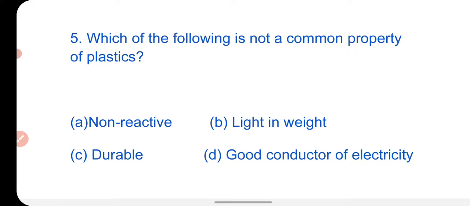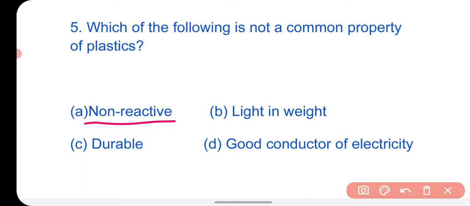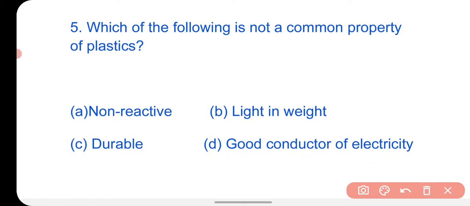Next question is: which of the following is not a common property of plastic? The options are: it is non-reactive, it is light in weight, it is durable, and it is a good conductor of electricity. You know that plastics are non-reactive, light in weight, and durable, but they are not good conductors of electricity.